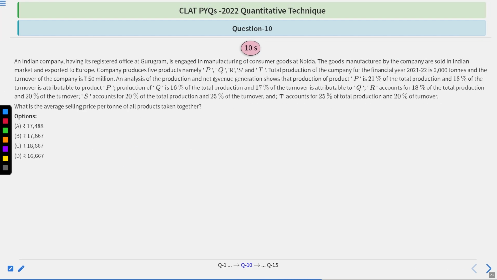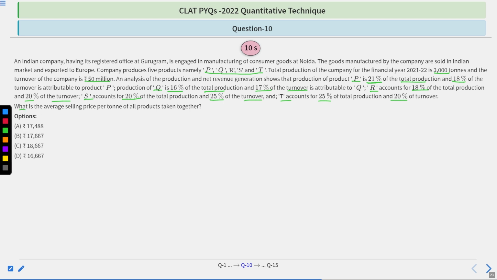Same passage. 5 products P, Q, R, S, T. Total production 3,000 tons. Total turnover 50 million rupees. For P, production is 21% of total production and turnover 18% of the total turnover. For Q, 16% of total production and turnover 17% of total turnover. For R, 18% of total production, 20% of turnover. For S, 20% of total production, 25% of turnover. For T, 25% of total production, 20% of turnover.